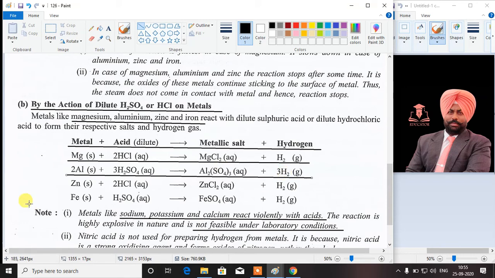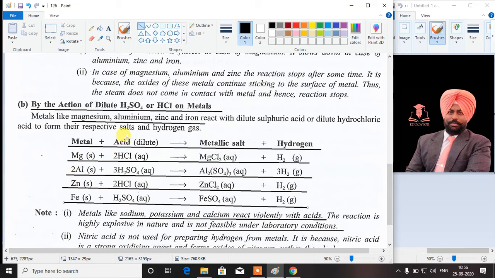Reacting zinc with hydrochloric acid, the products are zinc chloride and hydrogen. Reacting iron with sulfuric acid, the products are iron sulfate and hydrogen gas. These four metals can be reacted either with hydrochloric acid or with sulfuric acid for the production of hydrogen gas.